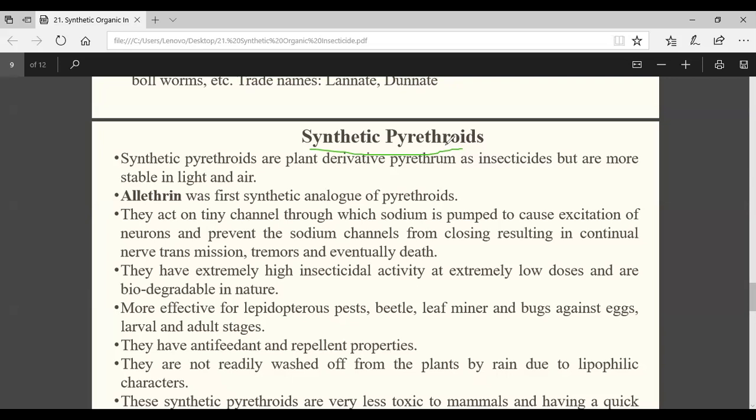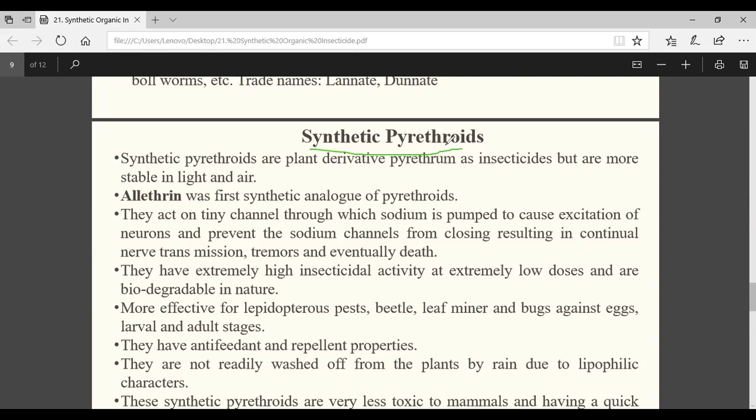You see, in this synthetic pyrethroid, what will happen? Some 4 generations are there. First generation, second generation, third, fourth. In these generations, what happened? The scientists were developing that pyrethrum, synthetically preparing that one, and trying to eliminate the disadvantages like photo instability, and again their poor stomach poison character. They have tried to develop that one. Okay. So those things we'll discuss now.